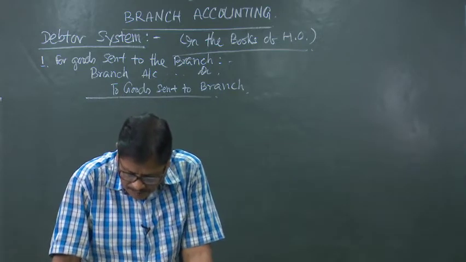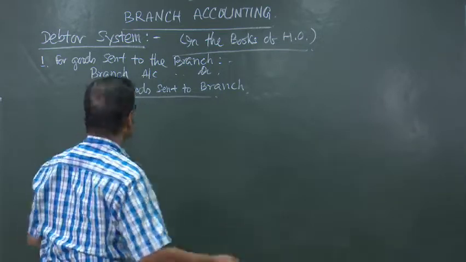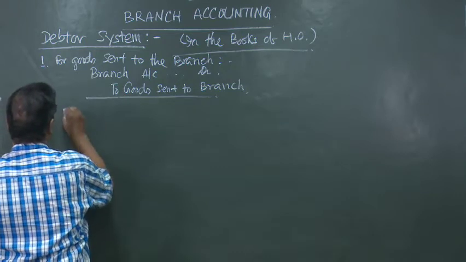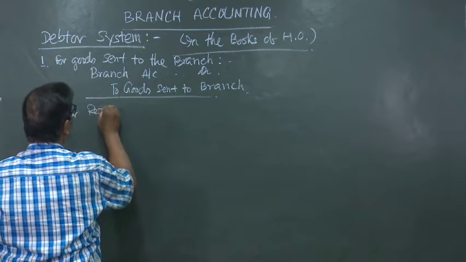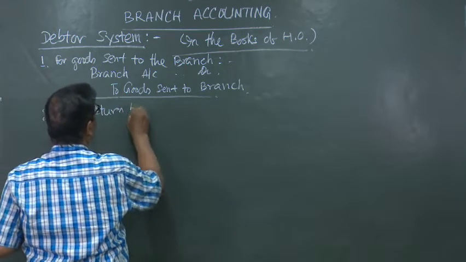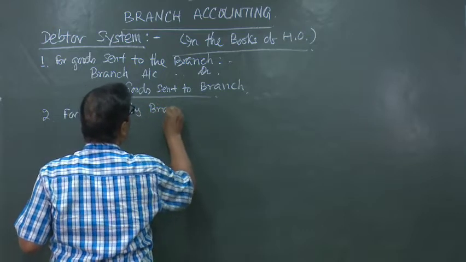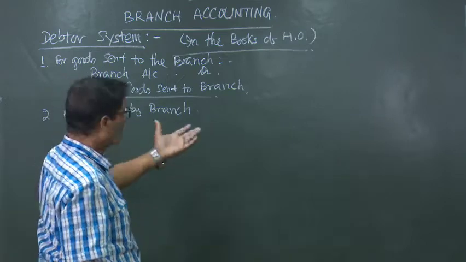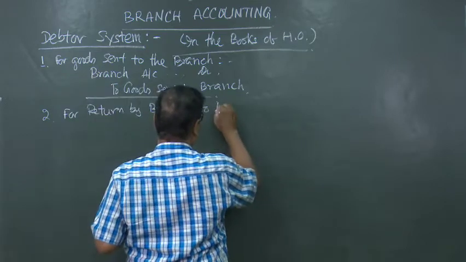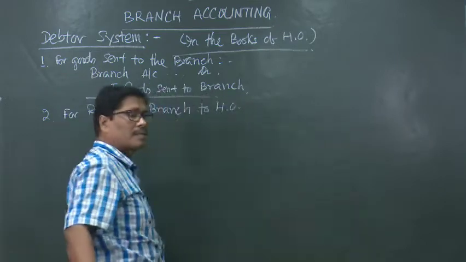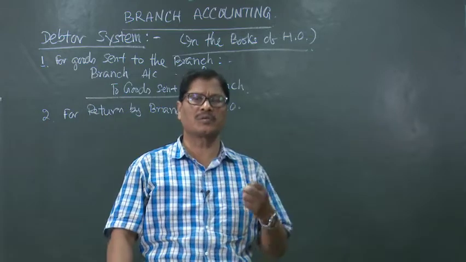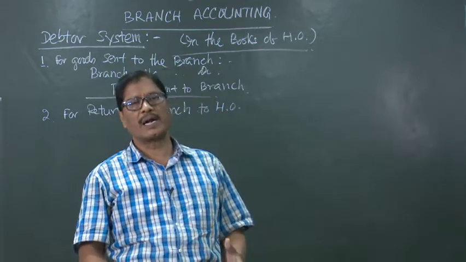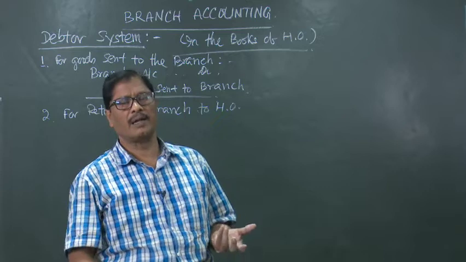Then, for return of goods by branch to head office. Now, head office receives back some goods which is not up to the standard, or there is some breakage, etc., whatever it may be.